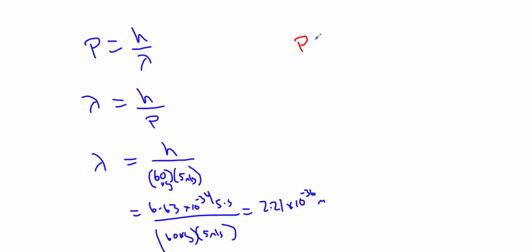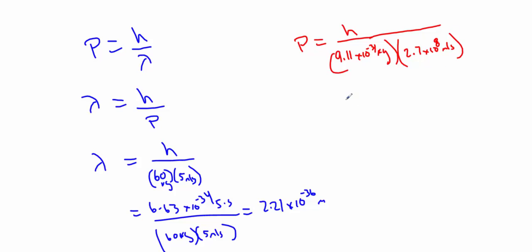But now let's look at something like an electron. We're going to use its mass, which is on average 9.11 times 10 to the negative 31 kilograms. And let's say it's traveling at a speed near the speed of light, we'll say 2.7 times 10 to the 8 meters per second.